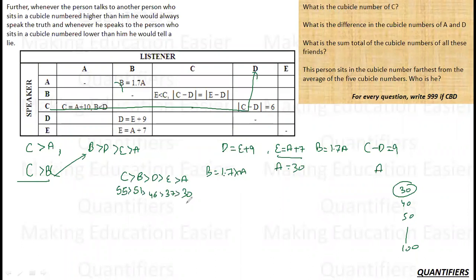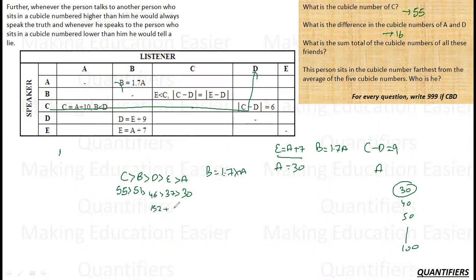This is what I need, so this is what my answer will be. If this is my answer, let me move to the question and see what I need. What is the cubical number of C? Cubical number of C is 55. What is the difference in the cubical number of A and D? 46 and 30, difference is 16. What is the sum? 55, 51, 106, 106 and 46, 152. 152 plus 67, that is 219. So 219 is the total.